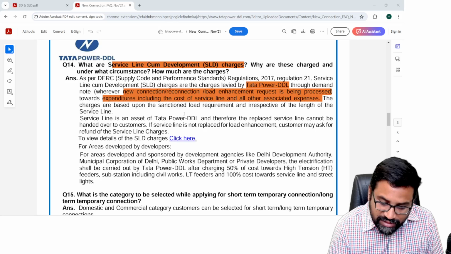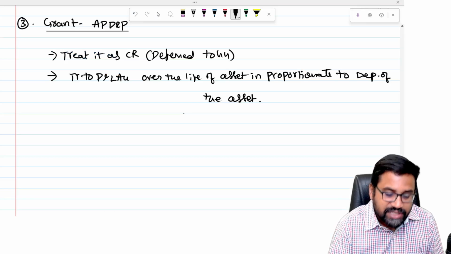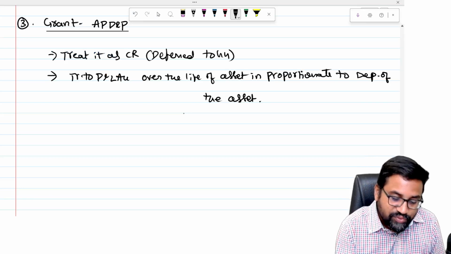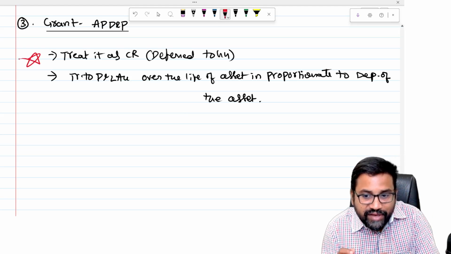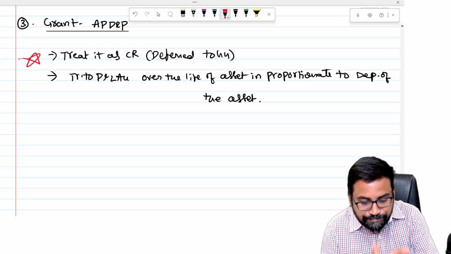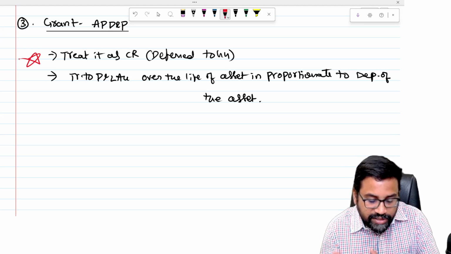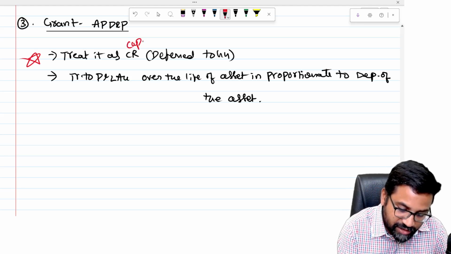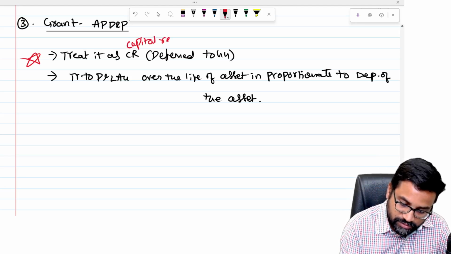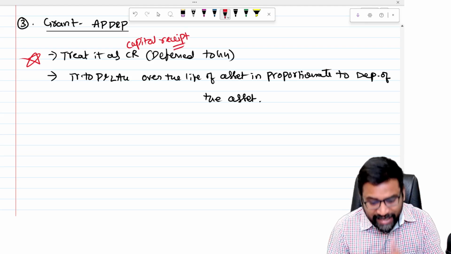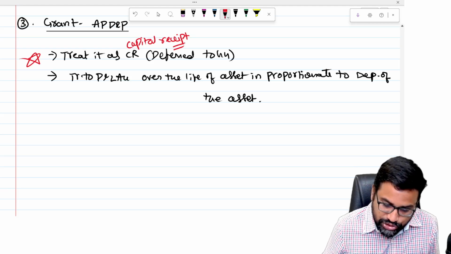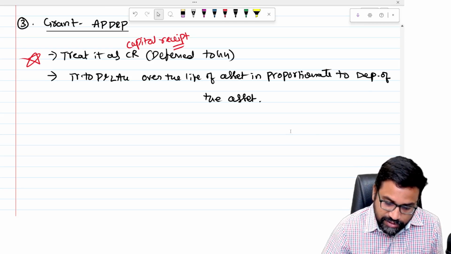And we know that the depreciation will be charged to the P&L account. That is common treatment. So here the treatment of the grant is the major focus. Whenever we receive any grant, it will be treated as capital receipt, that means capital reserve, and it will be transferred to the P&L account in proportion to depreciation of the asset over the life.